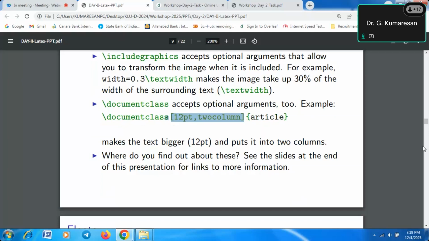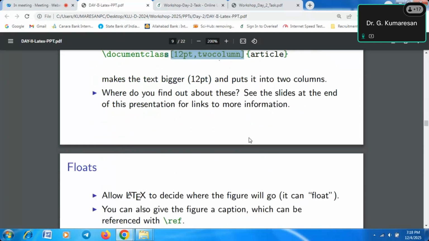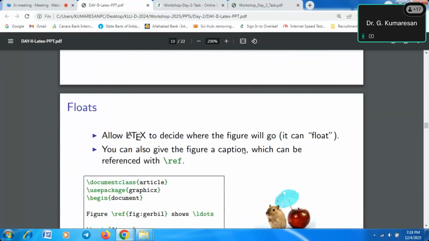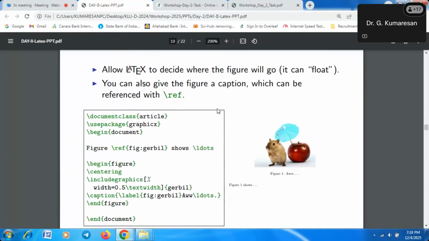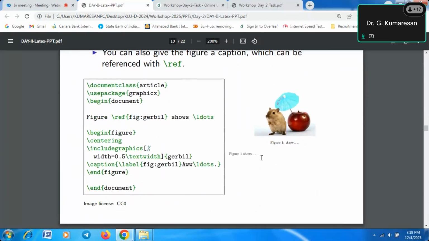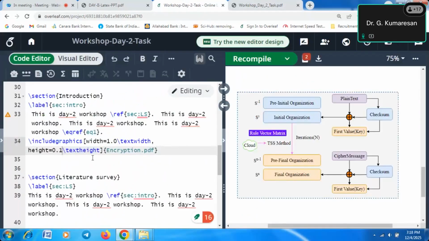Okay, so this is the way we are using LaTeX. This is a simple example. Document class, use package graphics, already we discussed. Now we need to understand how to cite this figure in an article. Now I will go to this one. Okay, this is the figure.